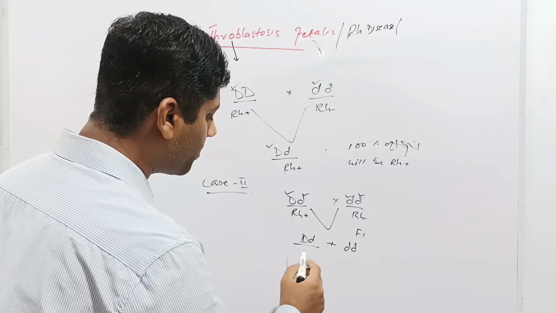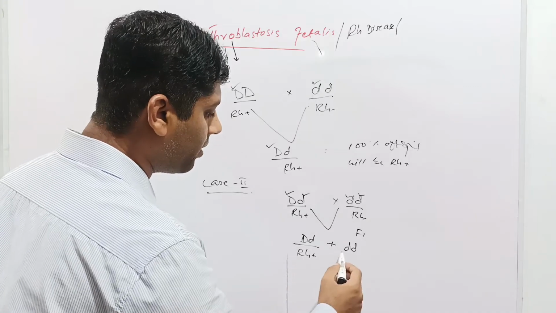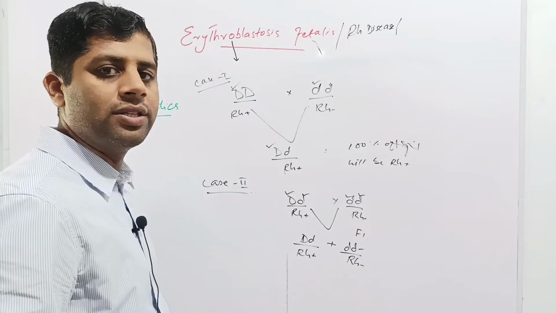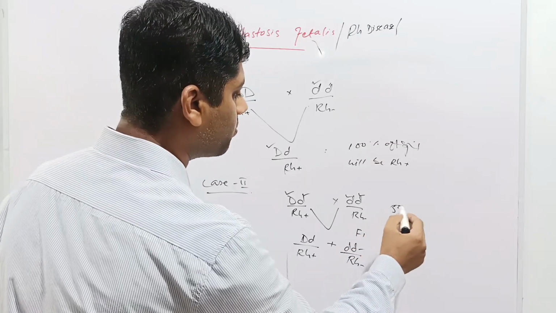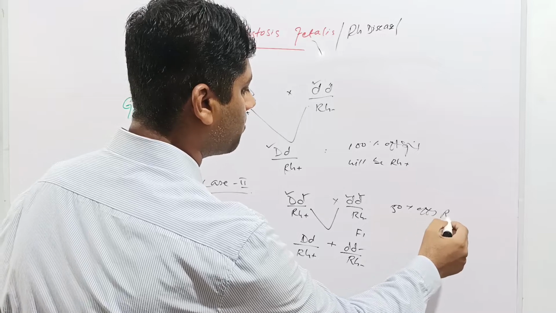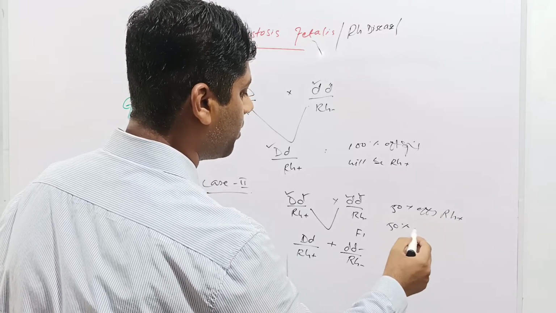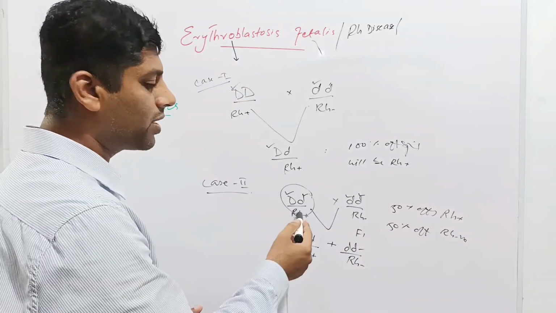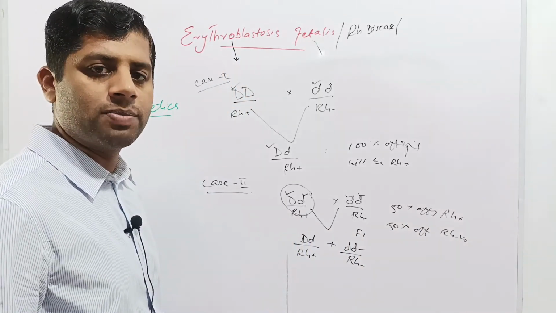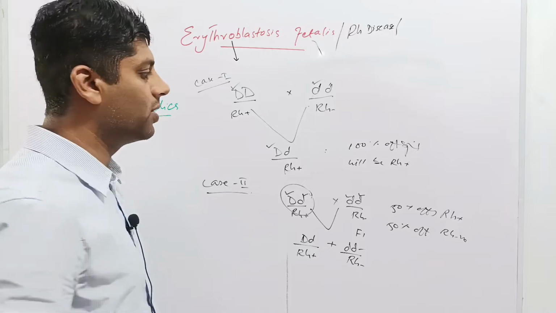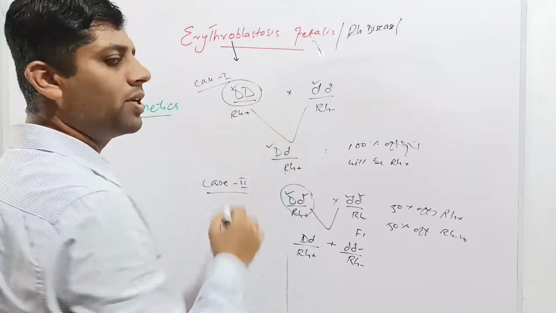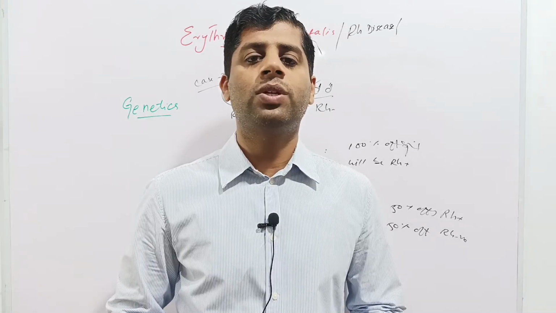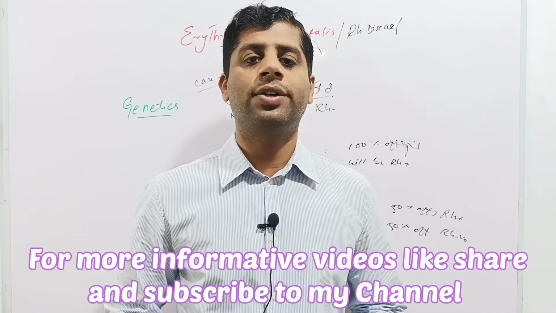So in this case 50% of offspring will be Rh positive and 50% of offspring will be Rh negative, because there is no D antigen in this case. So if the father is heterozygous dominant, 50% of offspring will be Rh positive and 50% will be Rh negative. And if the father is homozygous dominant, then all of the offspring will be Rh positive type. The incidence of Erythroblastosis Fetalis will be maximum or 100%.